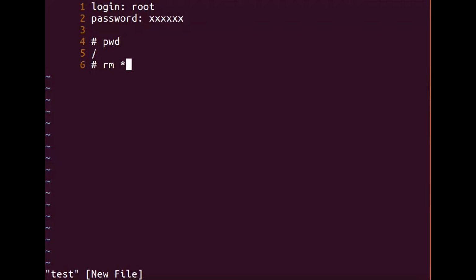Just like this, I press the enter key. Please understand. I'll just type rm star and I press the enter key. You know what? Nothing will happen. I'll get the hash prompt. That's it. And if I say ls, it will say no file found.